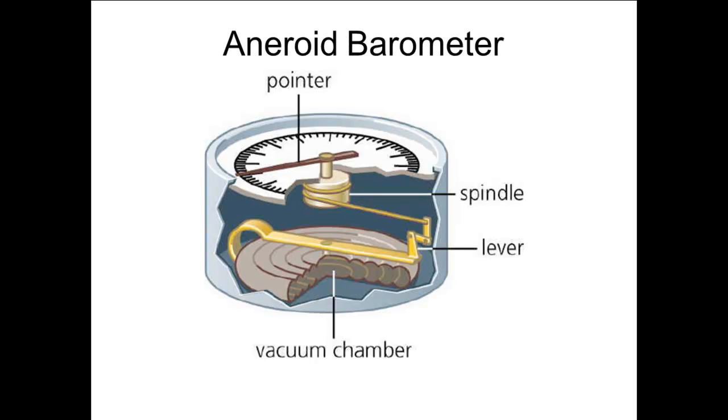Air pressure is measured with a barometer. There are several types of barometers. One old style that you might have at home is an aneroid barometer. It has a vacuum chamber of metal that flexes when the pressure changes. This flexing is converted to circular motion of a needle by a series of levers and pulleys.